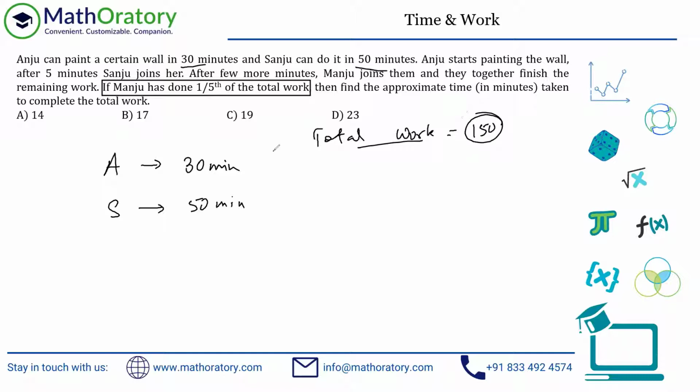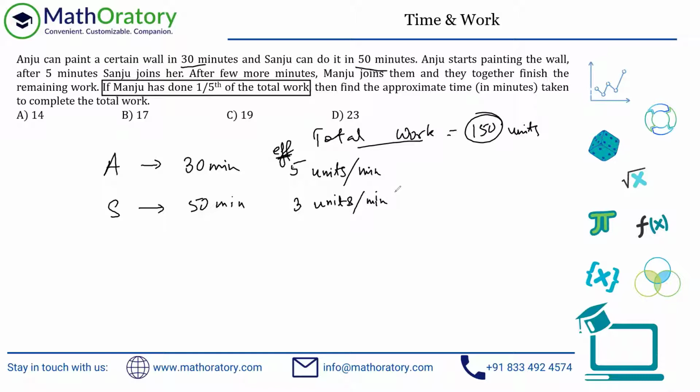So what about the efficiencies? Now what you know is Anju has an efficiency of 5, let's say units or something, total work being whatever units. So 5 units per minute. This is the efficiency of Anju, the rate at which she works. And Sanju is working with an efficiency of 3 units per minute, right? He can complete the 150 units of work in 50 minutes. So 3 units per minute.